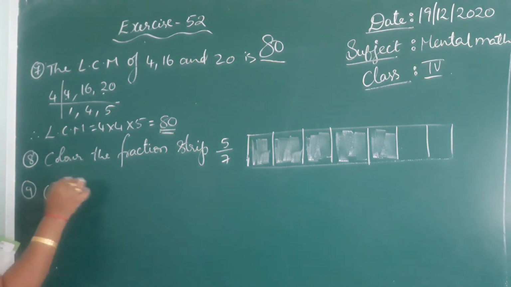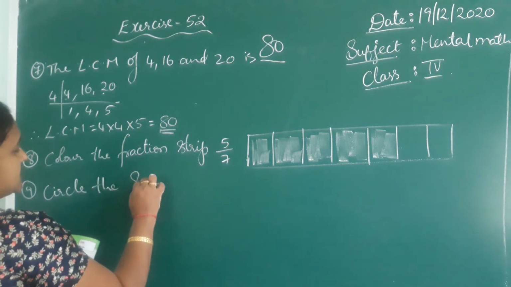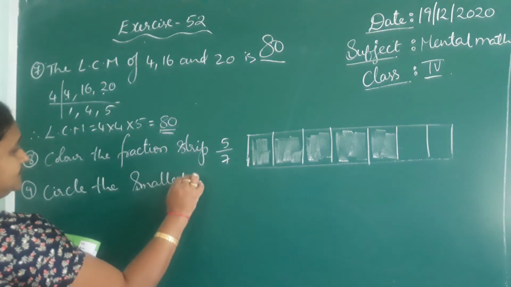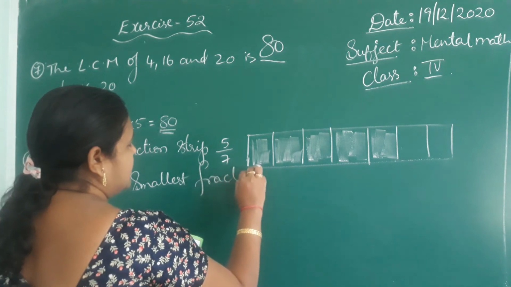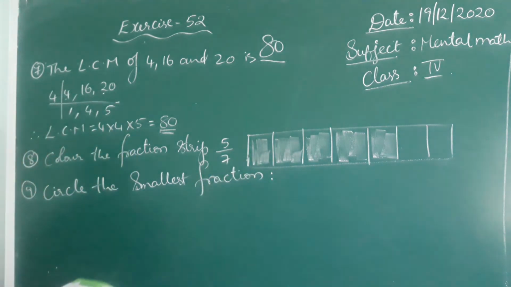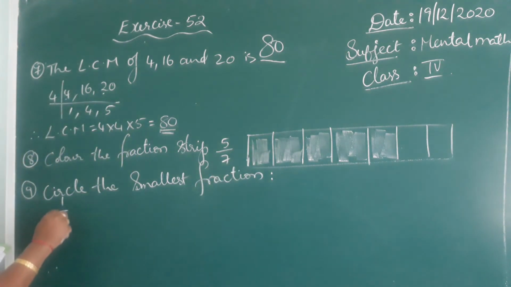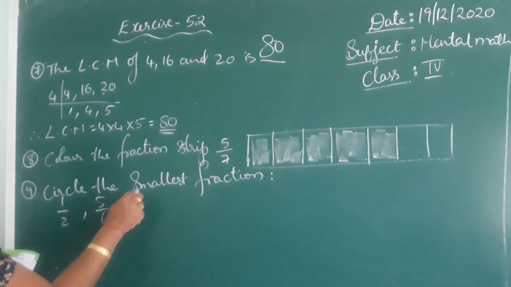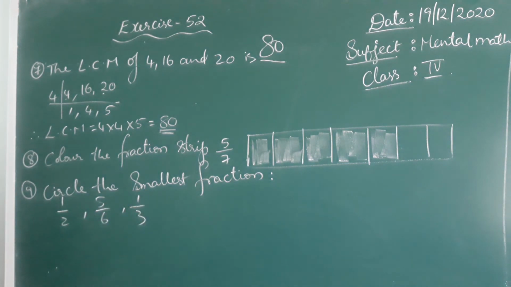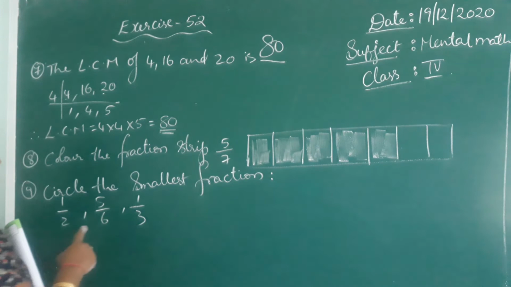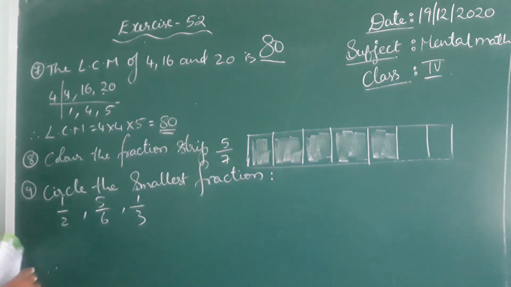Circle the smallest fraction. So, what are the fractions given? 1 by 2, 5 by 6, 1 by 3. Children, if you observe, we cannot say directly which one is more and which one is less. So, find the LCM of those three denominators. Here 6 is the multiple of 2 and 3. So, LCM is 6.